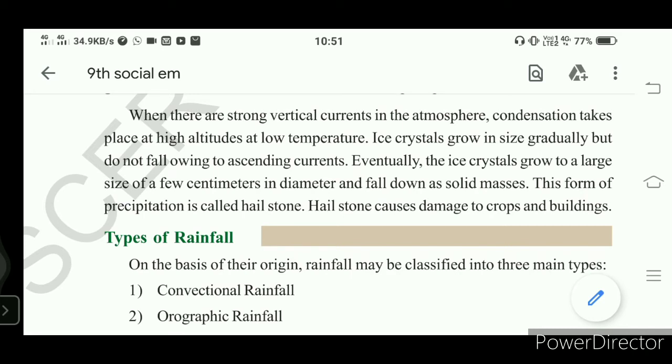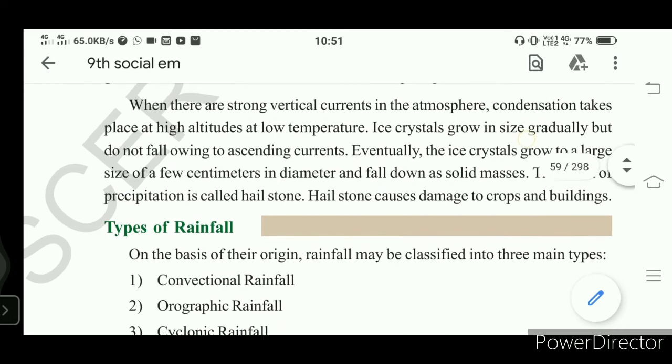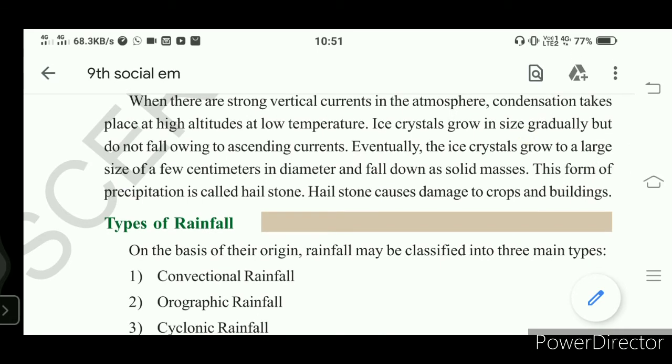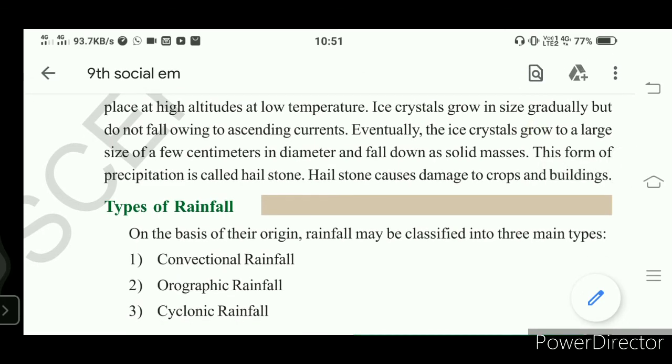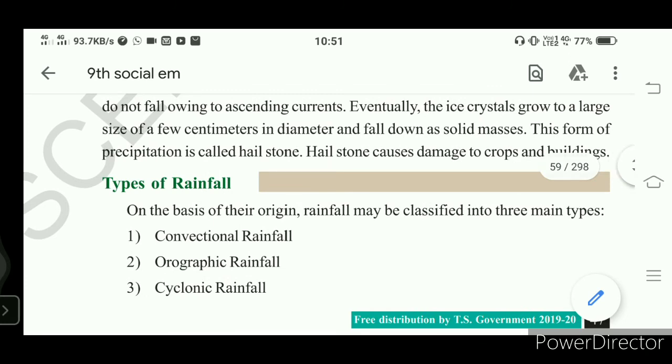It may increase to a few centimeters, then it falls as its weight increases due to the density of the ice. That means a number of water droplets accumulated and turned into a large ice crystal, which the atmosphere cannot hold, so it falls down as solid masses. That is what we call a hailstorm. In Telugu we call it Vadagalla Varsham.